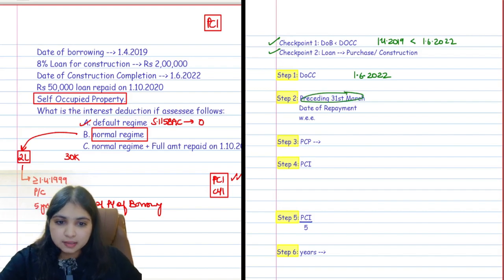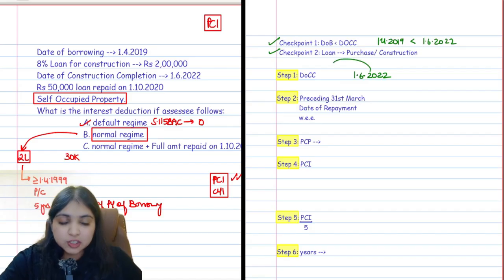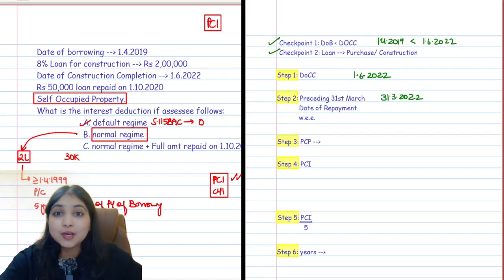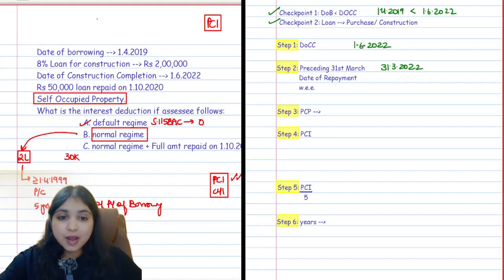Then comes step 2. Step 2 is preceding 31st March, which means just before the date of construction completion, the preceding 31st March, or date of repayment, whichever is earlier. So this is the date of construction completion. Preceding 31st March will be 31st March 2022, or date of repayment. Now this is where you will have a light bulb moment. Tell me guys, do we have a date of repayment over here? See, we do have a date of repayment.